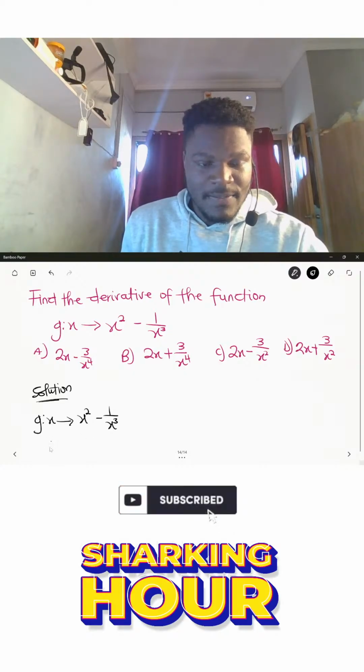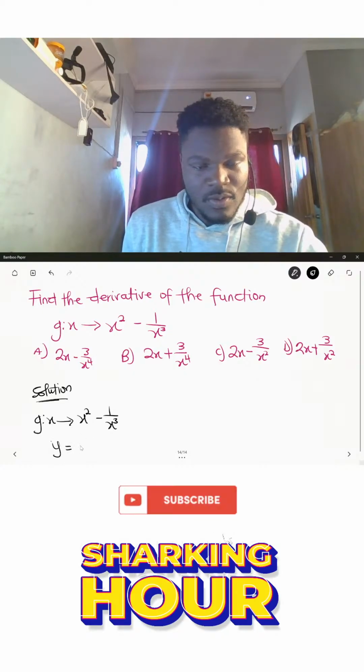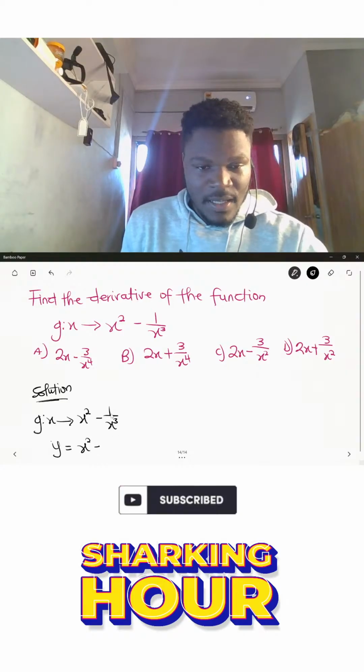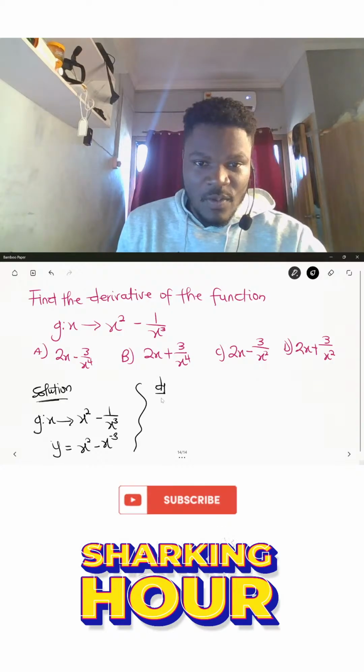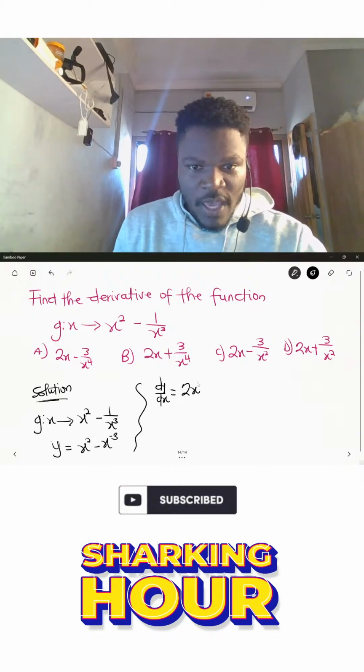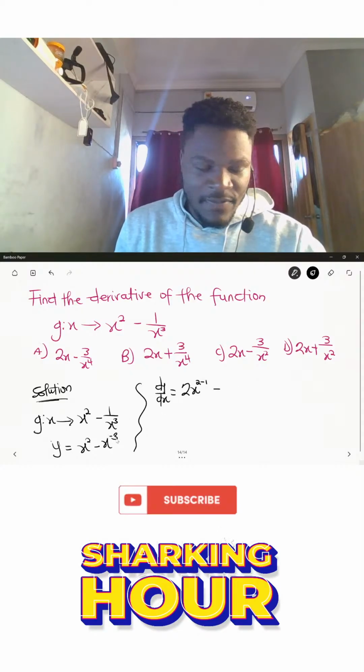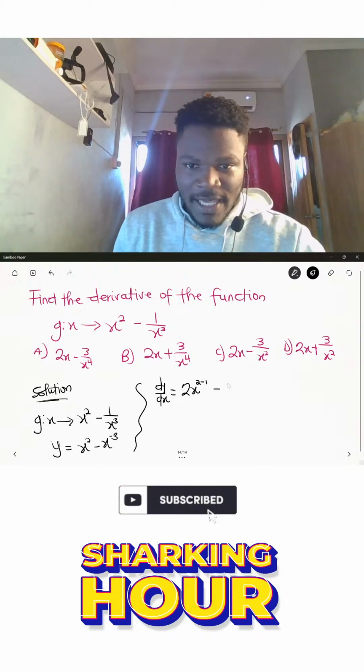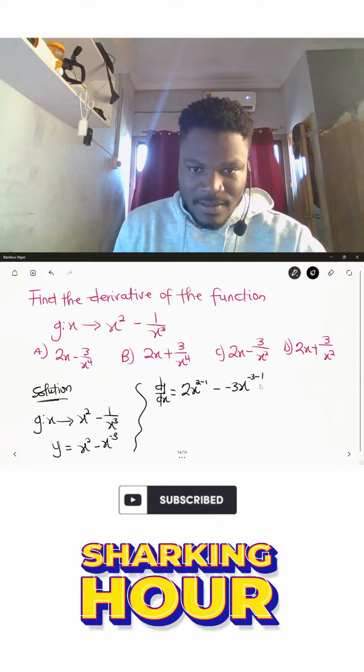So we can rewrite this expression as y is equal to x squared minus the 1 over x cubed over here. We can rewrite it as x raised to the power negative 3. Are we okay? We can rewrite it like this. So if we apply the differentiation, we'll have dy dx to be equal to, we'll use the 2 here to multiply the x and subtract 1 from it, so it will become 2x raised to the power 2 minus 1, then minus, then the negative 3 at the top over here will come and multiply the x, so it will become negative 3x raised to the power negative 3 minus 1 again.